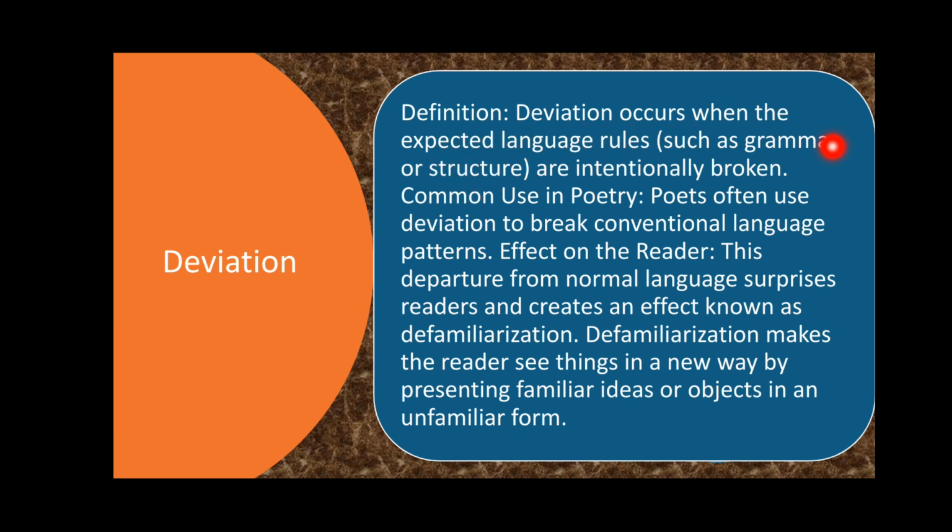Deviation occurs when the expected language rules, such as grammar or structure, are intentionally broken. So intentionally the writer broke such structures. Common use in poetry: poets often use deviation to break conventional language patterns. Effect on the reader: this departure from normal language surprises readers and creates an effect known as defamiliarization. And defamiliarization makes the reader see things in a new way by presenting a familiar idea or object in an unfamiliar form.